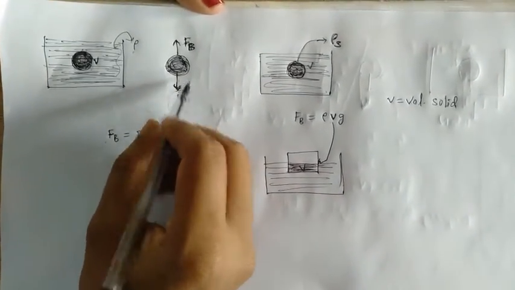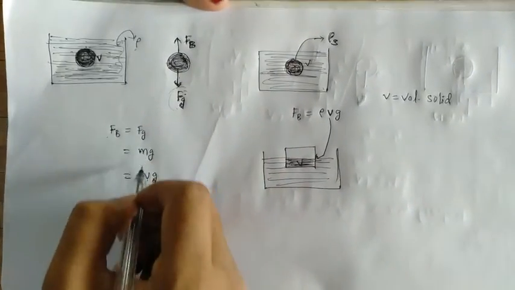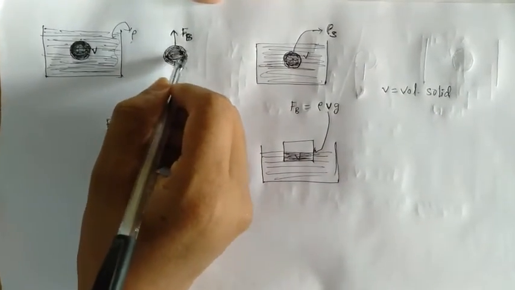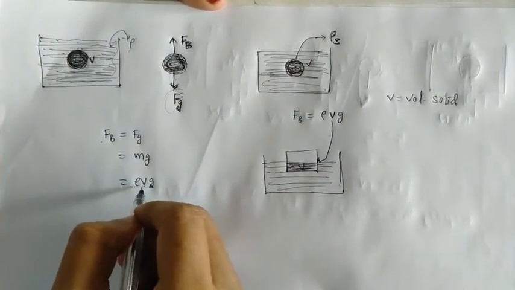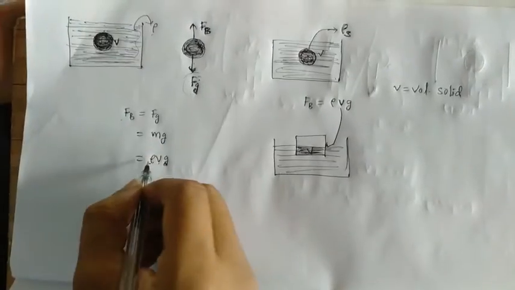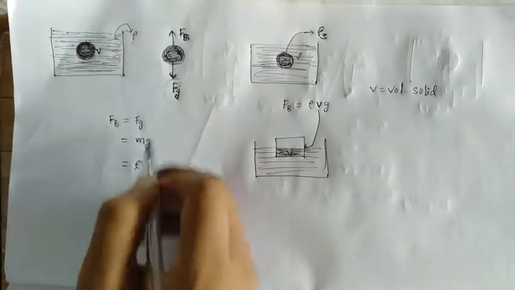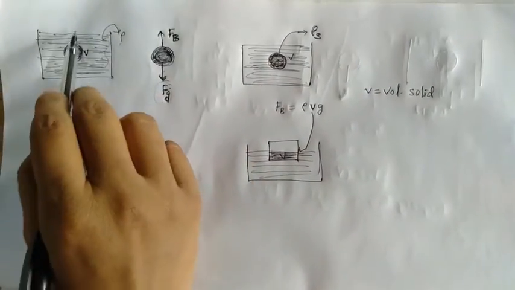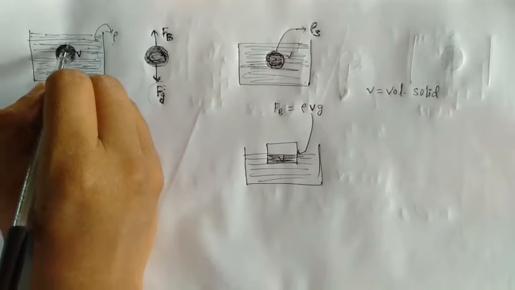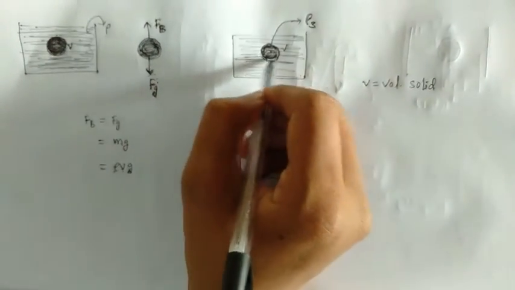And the gravitational force is m times g, and here m is the mass of this fluid, so that is rho times V, where rho is the density of the fluid and V is the volume of the fluid which we are considering. Now let's say I have the same situation where I replace this volume of fluid with a real solid.